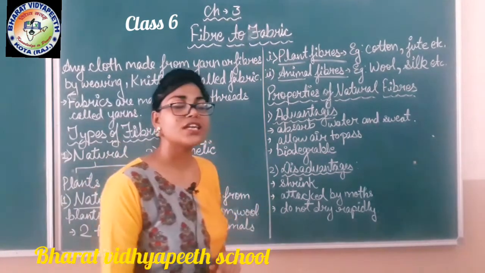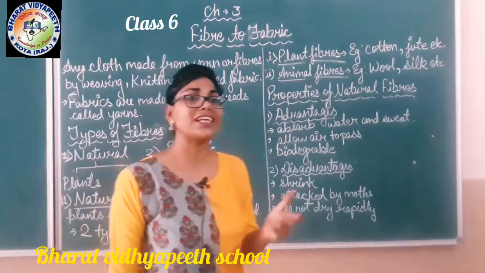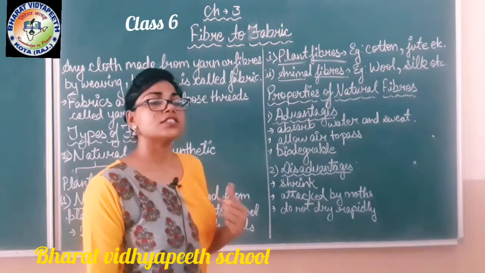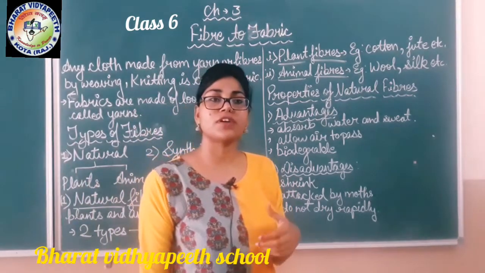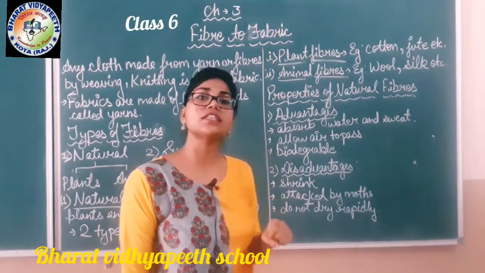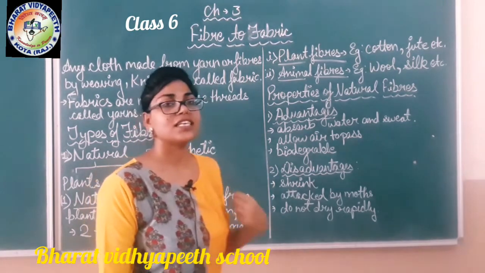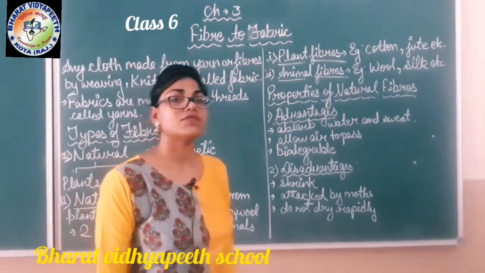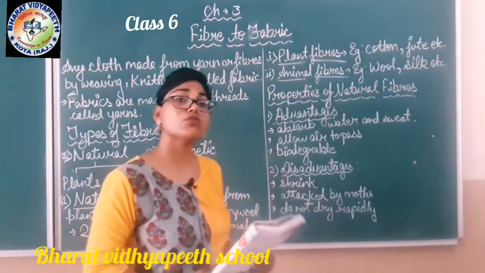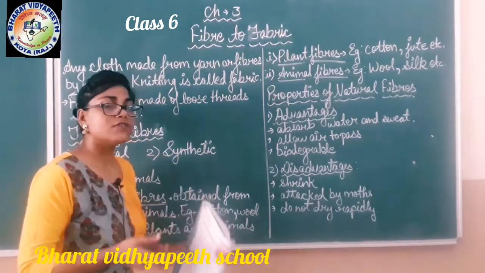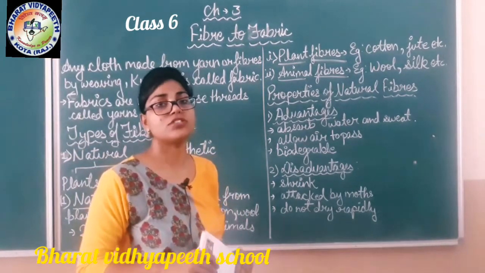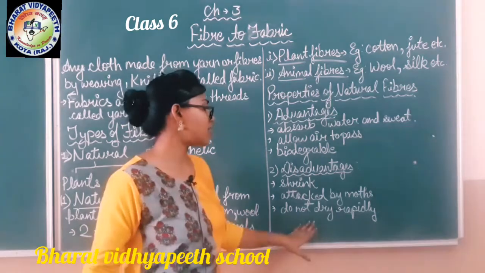Second, it attracts molds. It attracts insects towards itself. Clothes made of natural fiber attract different types of insects towards them, and these insects harm our body. Third, they do not dry rapidly. When we wash clothes made of natural fiber, they take so much time to dry, and they do not dry rapidly.